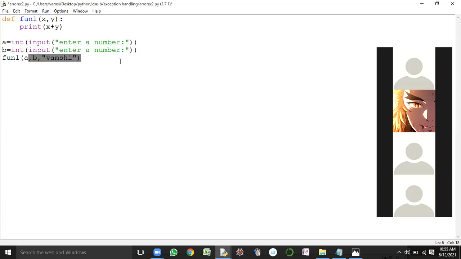Fun1 is passed with how many inputs? 3 inputs. Now, do I have fun1 accepting 2 inputs or 3 inputs? This code has function 1 defined with how many parameters? 2 parameters. So it will accept only 2 inputs, but not 3. But I have called this function with how many inputs? 3 inputs. Is it valid?